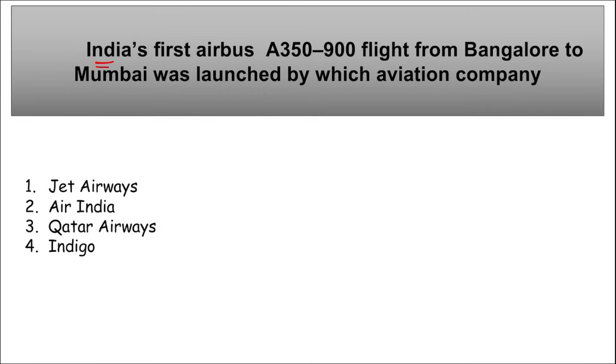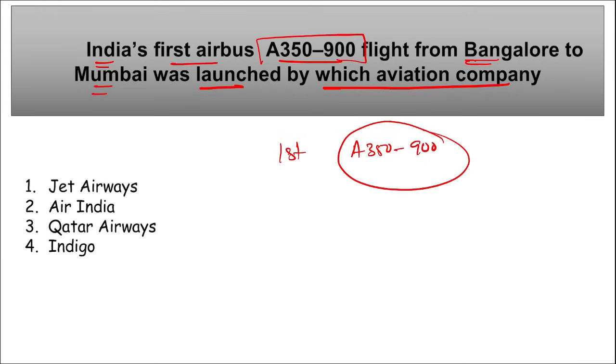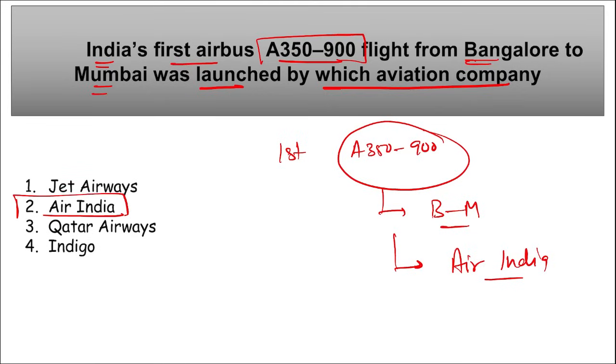Next is India's first Airbus A350-900 flight from Bangalore to Mumbai was launched by which aviation company? Air India. It was launched by Air India. Right? Mark this. This is important. Correct? The flight was made from Bangalore, Kempegowda International Airport. Correct?